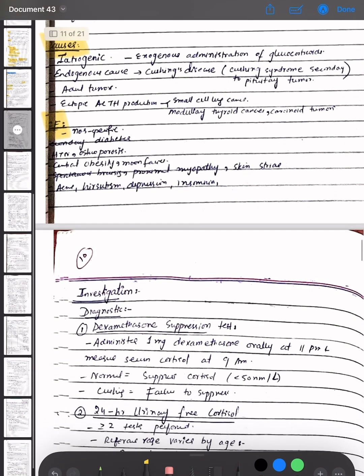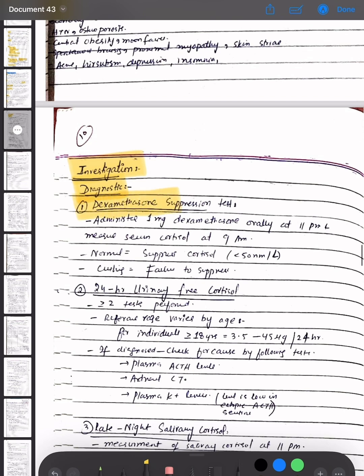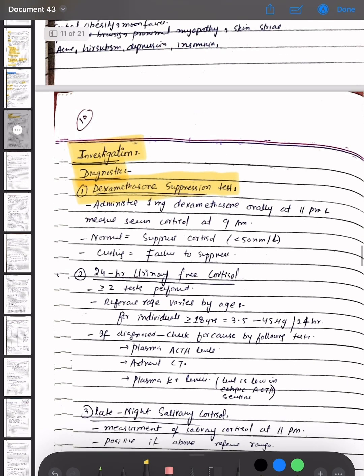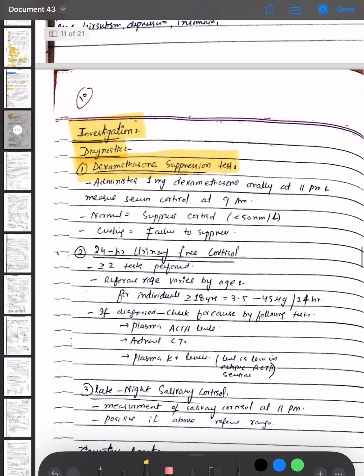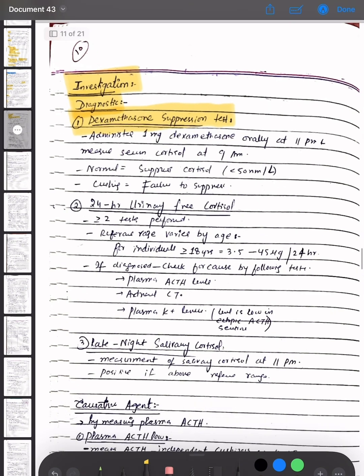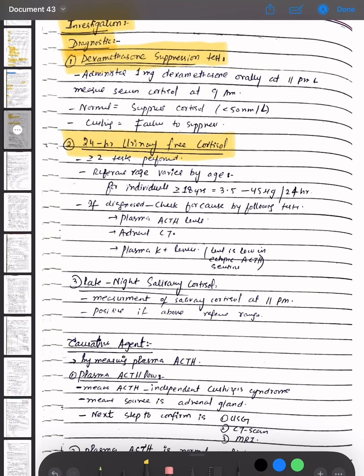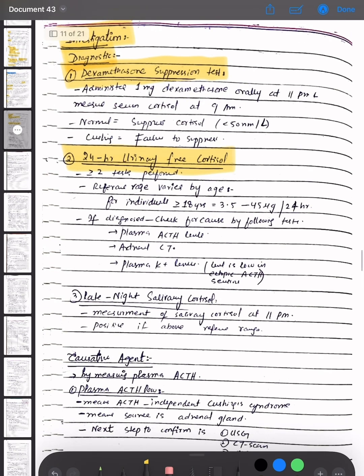The diagnostic investigations are the dexamethasone suppression test, in which 1 mg dexamethasone is administered orally at 11 pm and then serum cortisol is measured at 9 am. If it is normal, it will suppress the cortisol. If Cushing syndrome is present, it will fail to suppress the cortisol. 24-hour urinary free cortisol is another diagnostic test, in which greater than or equal to 2 tests are performed.